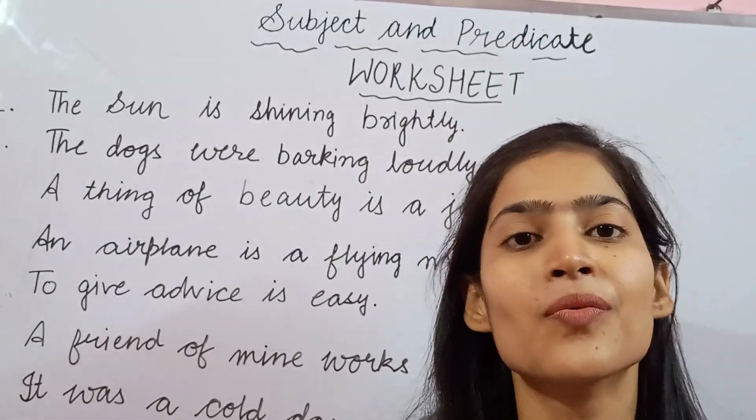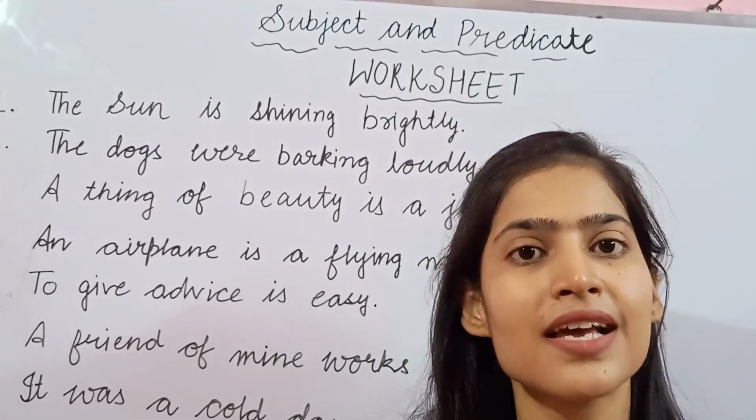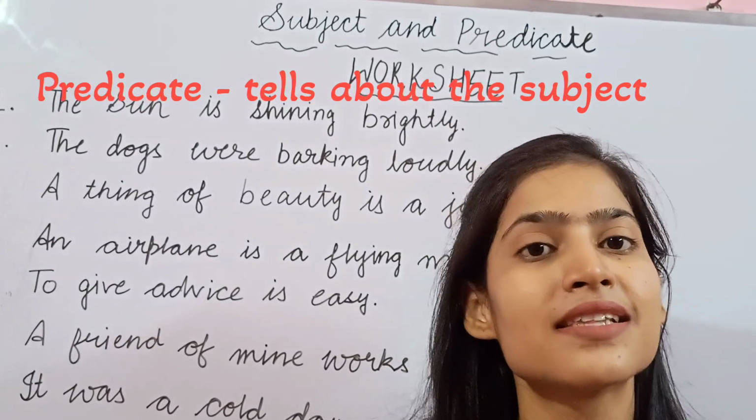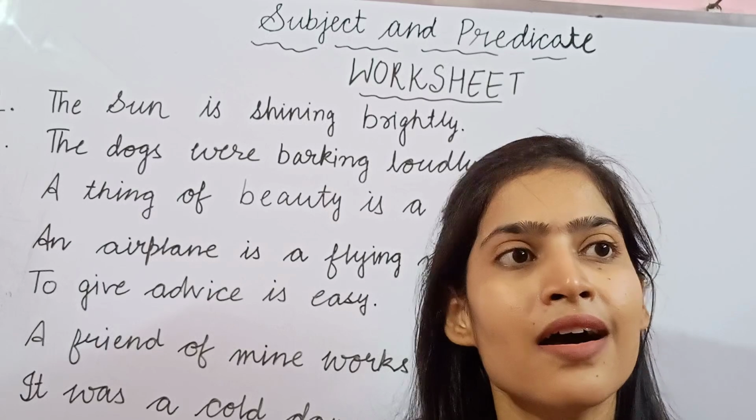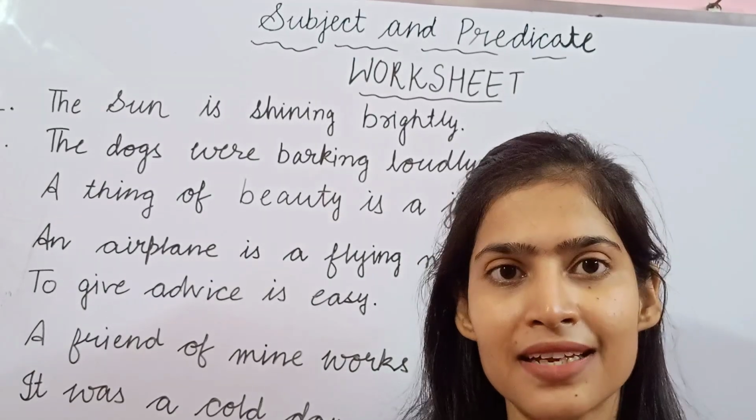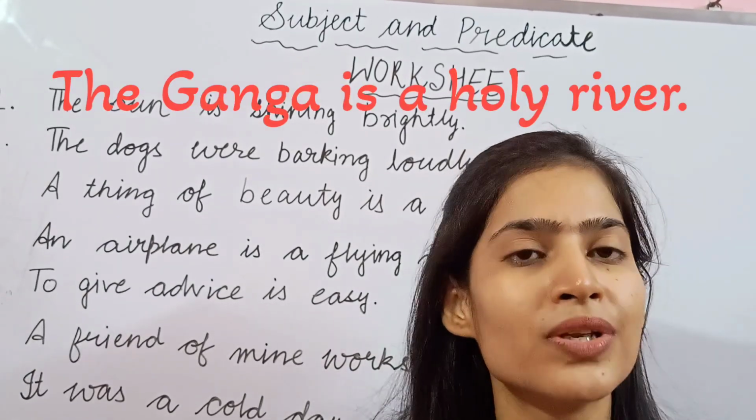Then we discussed what the predicate of the sentence is. The predicate is the part of the sentence that tells about the subject, like: the Ganga is a holy river.